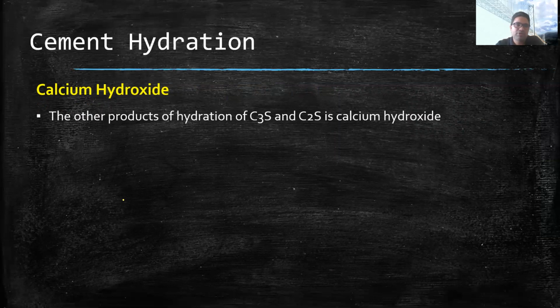Now we will talk about calcium hydroxide. Till now we were talking about CSH. Again, I'm telling you, if we react C3S and H2O, then the byproduct is CSH plus CaOH. I will write here Ca(OH)2. This is called calcium hydroxide. This is again a product of hydration of C3S and C2S.